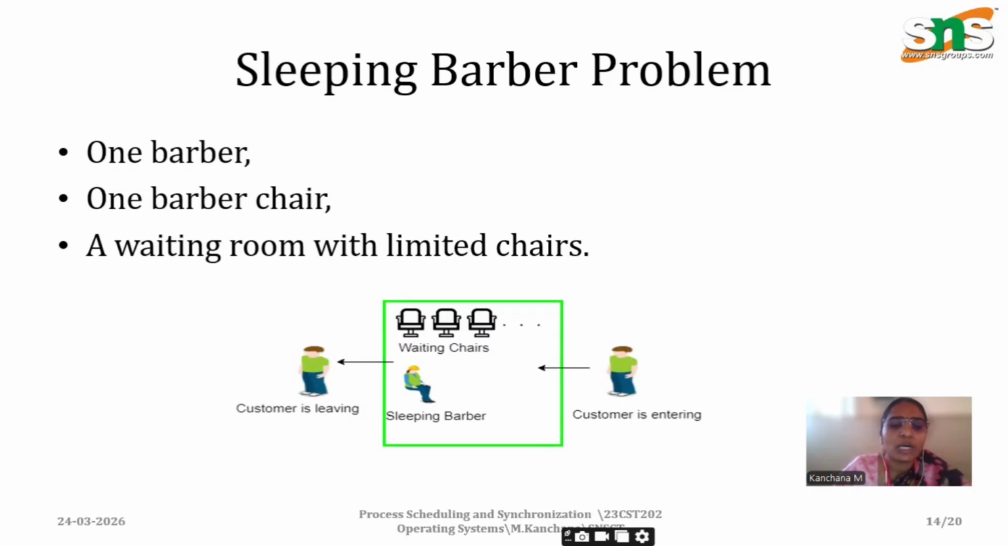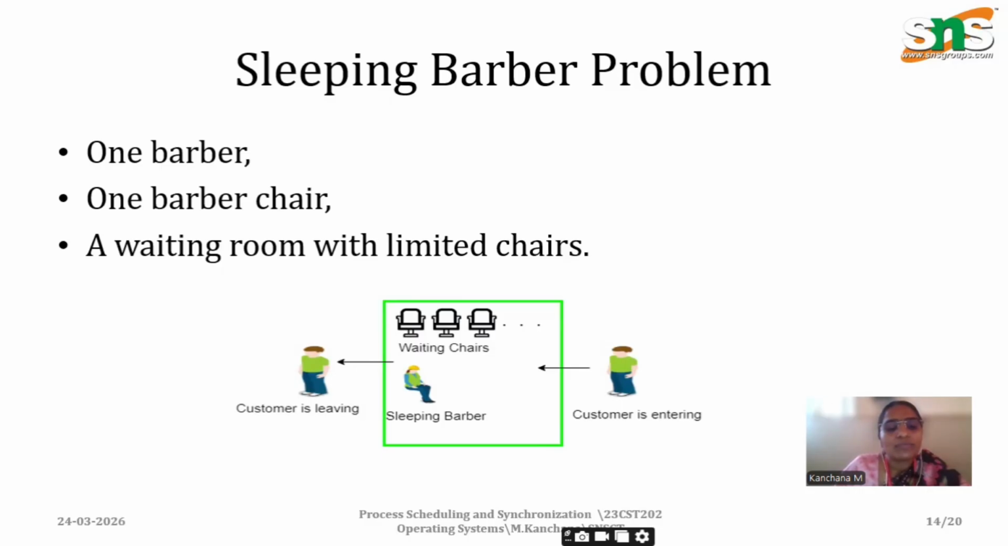Imagine a barber shop with one barber, one barber chair, and a waiting room with some n number of chairs. The problem models a system that must handle idle time efficiently. If there are no customers, the barber should not pace around wasting energy. So he sleeps. That is, the process is blocked. When a customer arrives, they must wake the barber. That is, they need to send a signal.